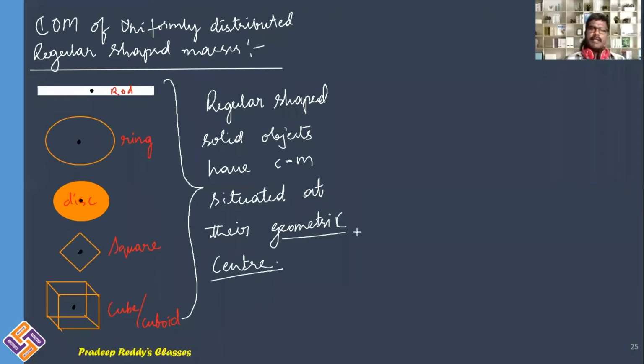It means that their geometric center will be the center of mass of that particular object.